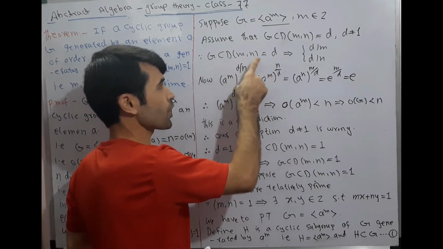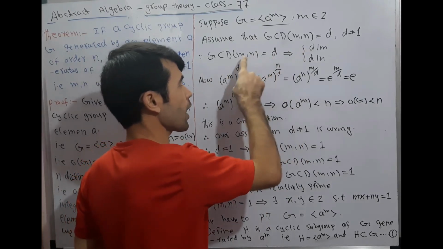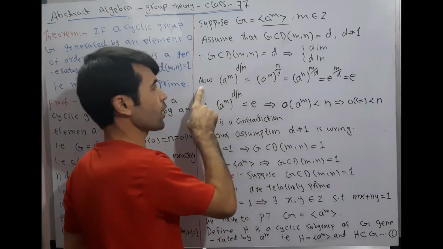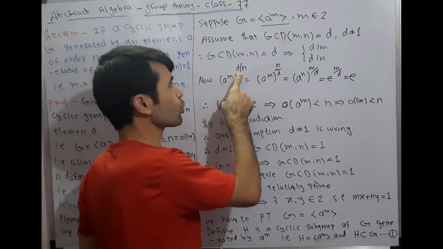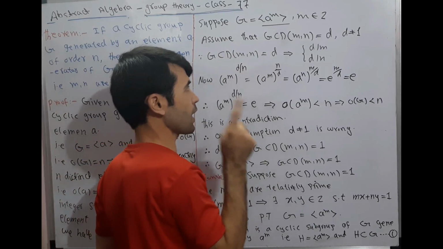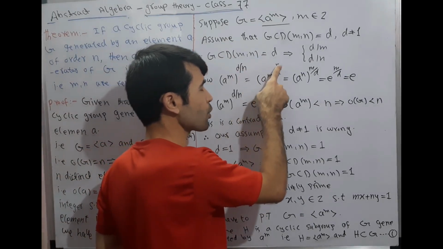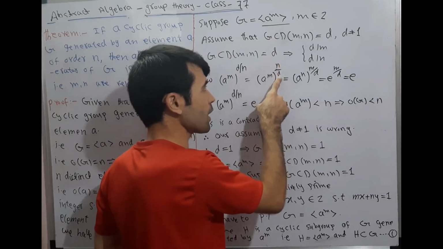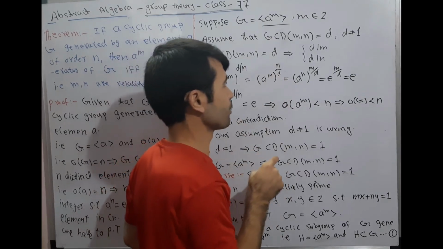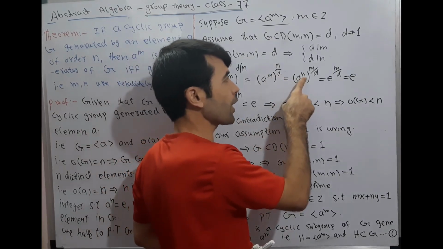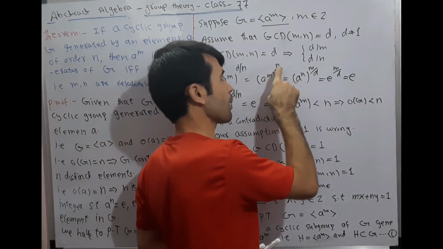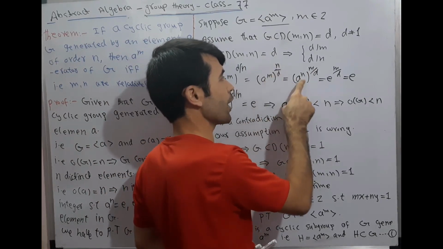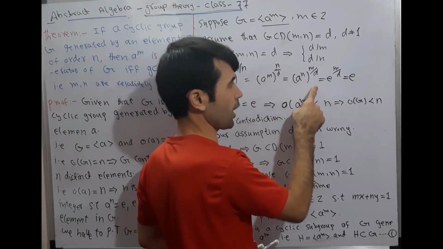So GCD(m, n) = d, which means d divides m and d divides n. Now we can write (a^m)^(n/d) = (a^m)^(n/d), which is equal to a^(mn/d). Changing the order of m and n, it is equal to (a^n)^(m/d).